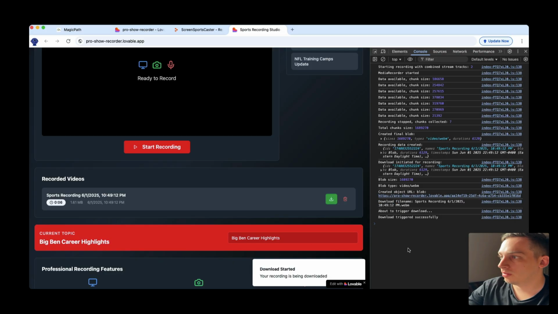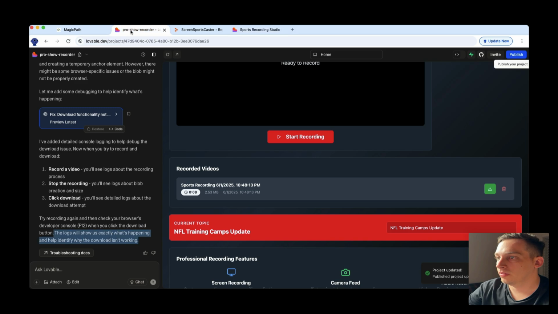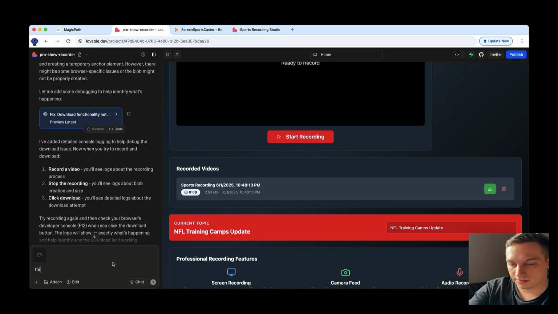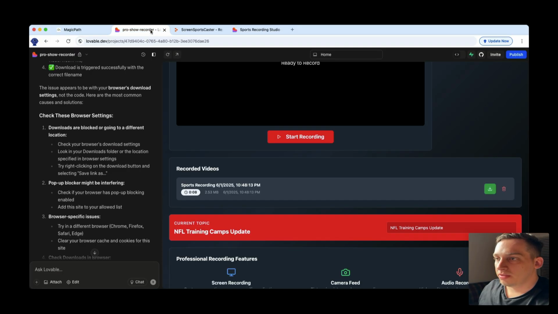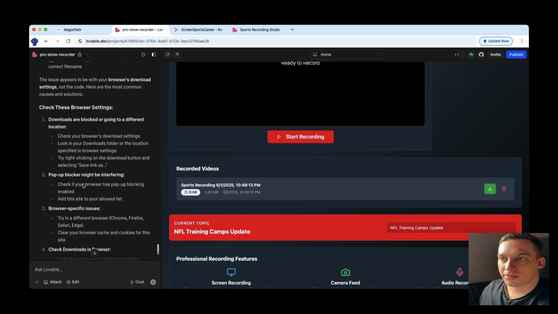Okay, let's just take a screenshot of this and give it to Lovable and say, this is what the browser console says. So basically Lovable says that everything is working correctly, but it might be something with the browser settings.